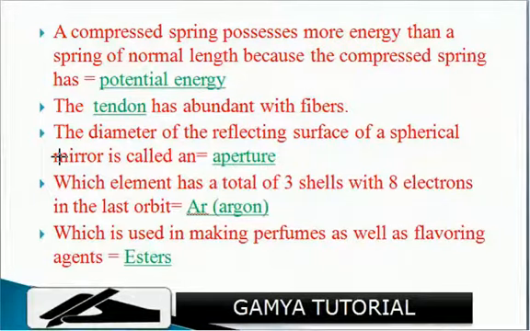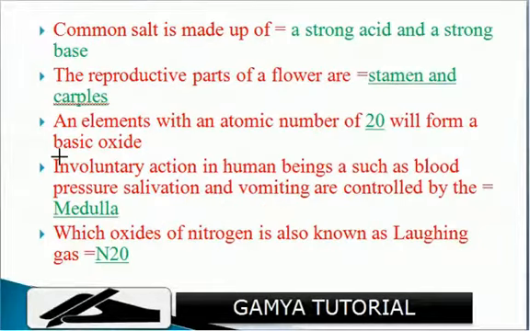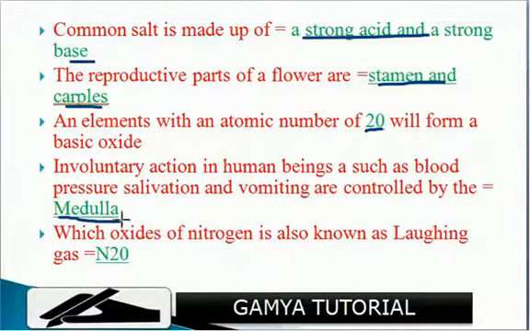So next question. Common salt is made up of a strong acid and a strong base. The reproductive parts of a flower are stamen and carpel. An element with an atomic number of 20 will form a basic oxide. Involuntary actions in human beings such as blood pressure, salivation and vomiting are controlled by the medulla. Which oxide of nitrogen is also known as laughing gas? N2O.